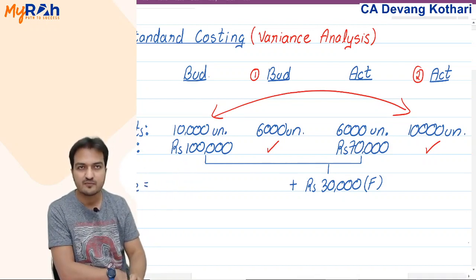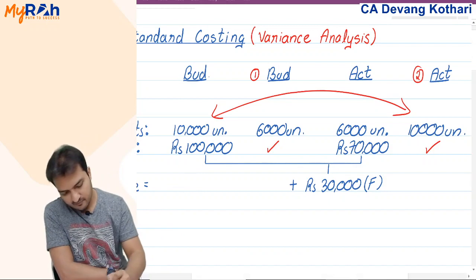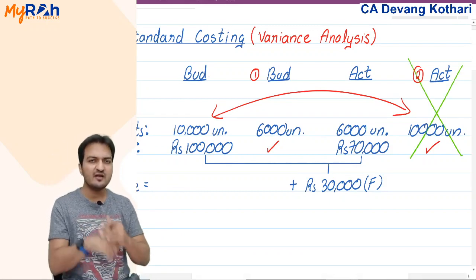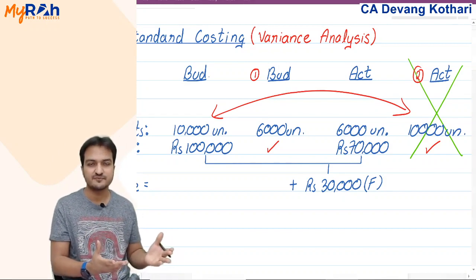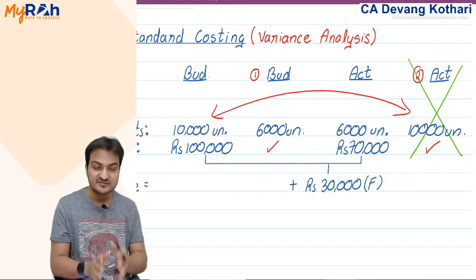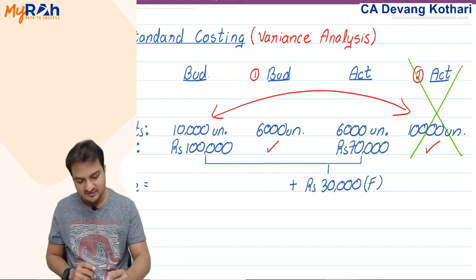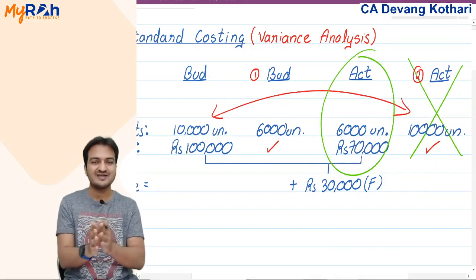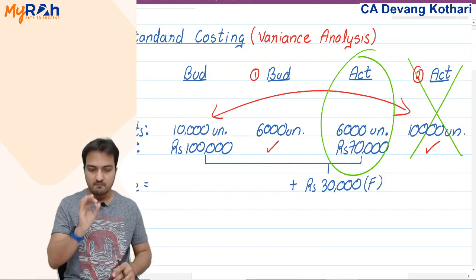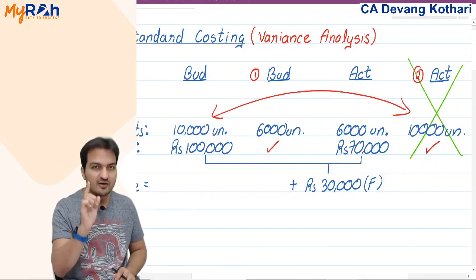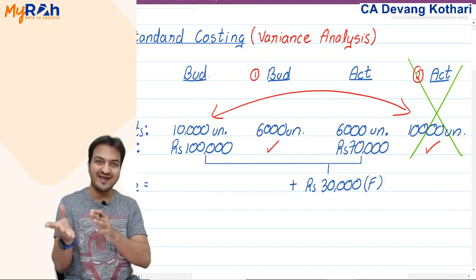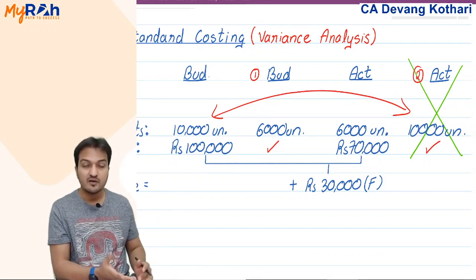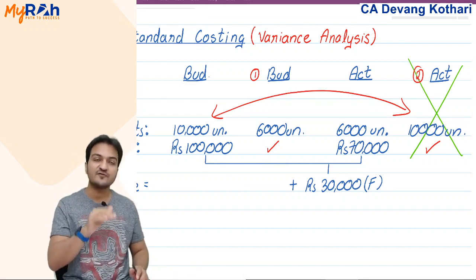units. But the problem is, this is not possible. It is not possible. You can never find actual of 10,000 units. Why not? Because in this year, your actual production is 6,000 units. If this year your actual production is 6,000 units, meaning by the time of ending of the year, you have produced only 6,000 units. Now, can you find actual of 10,000 units?